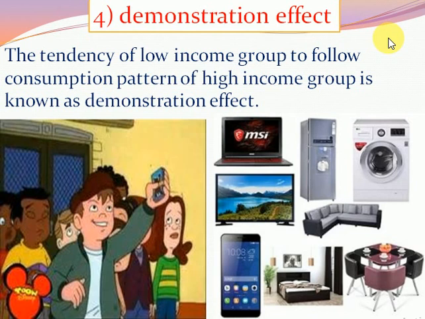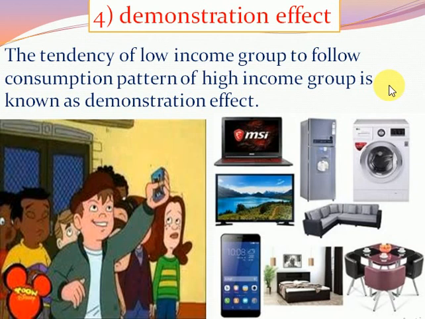Though the price of those products is high, the low income group tries to consume or purchase those products which are used by the high income group. The price of these products is high and the demand is also high, because most people prefer these products for increasing their standard of living. They think that they should also increase their standard of living.